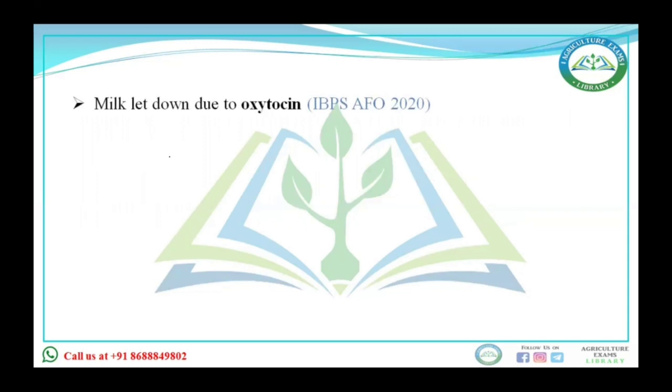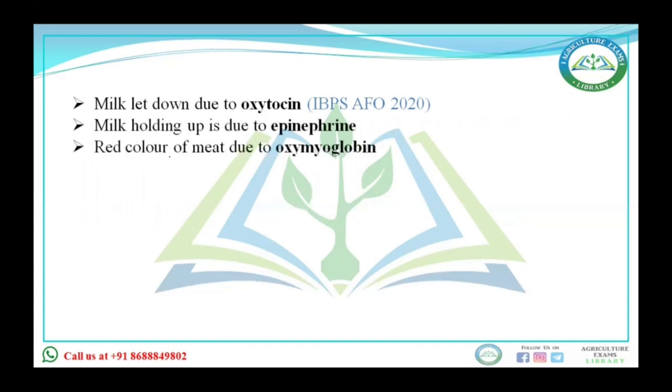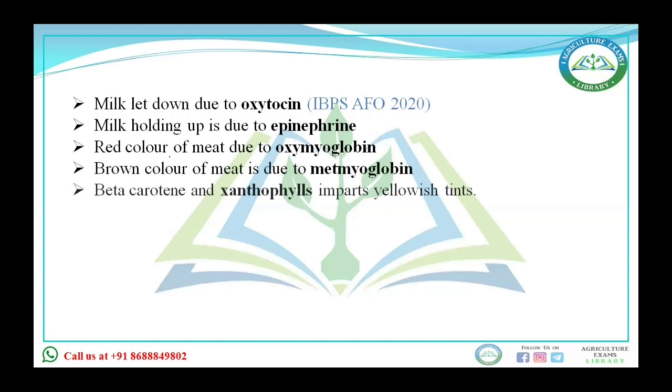Milk let down is due to oxytocin. This question is being repeated repeatedly. Milk holding up is due to epinephrine. Red color of meat is due to the presence of oxymyoglobin. Brown color of meat is due to metmyoglobin. And beta carotene and xanthophylls impart yellow color.